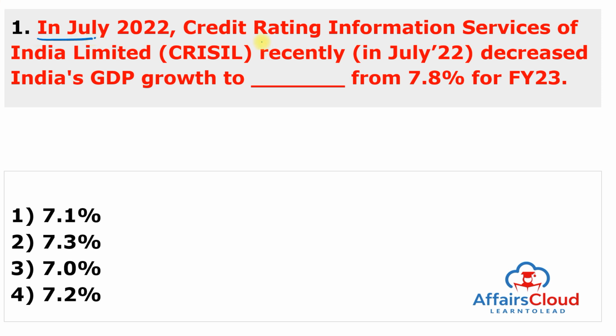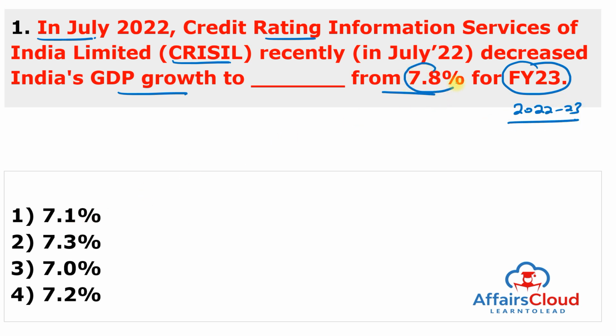In July 2022, Credit Rating Information Services of India Limited, CRISIL, recently decreased India's GDP growth to dash from 7.8% for financial year 23. It means for the year of 2022-23. Earlier they predicted 7.8%, but now they predicted 7.3%. So the answer of this question is second.